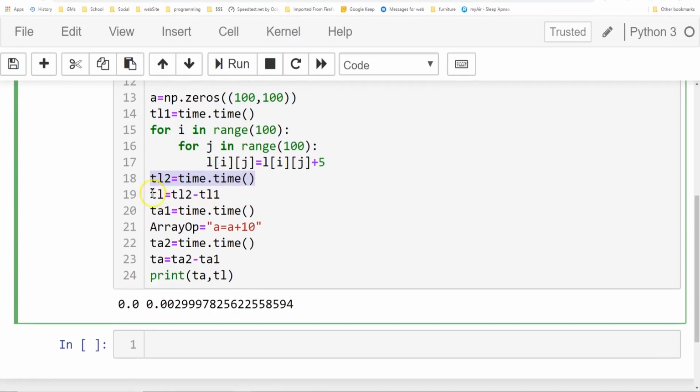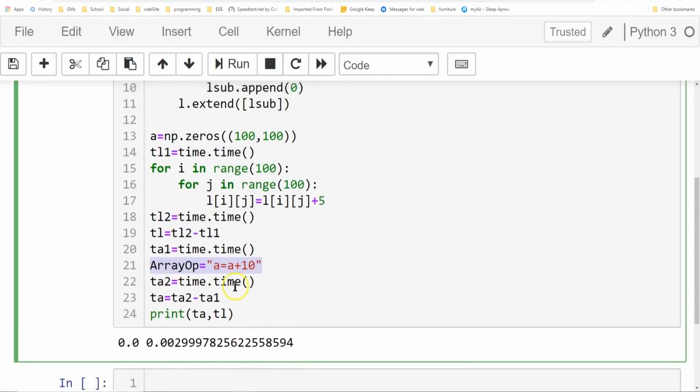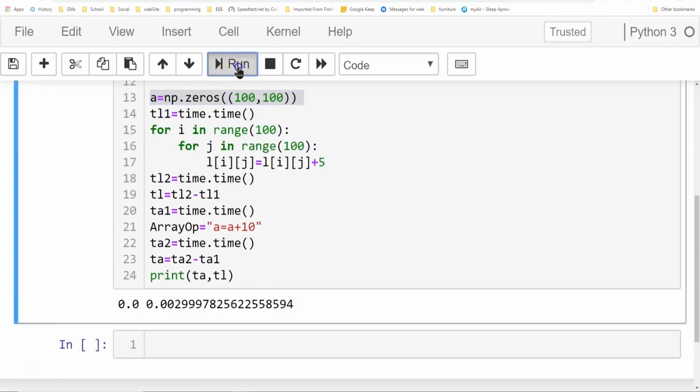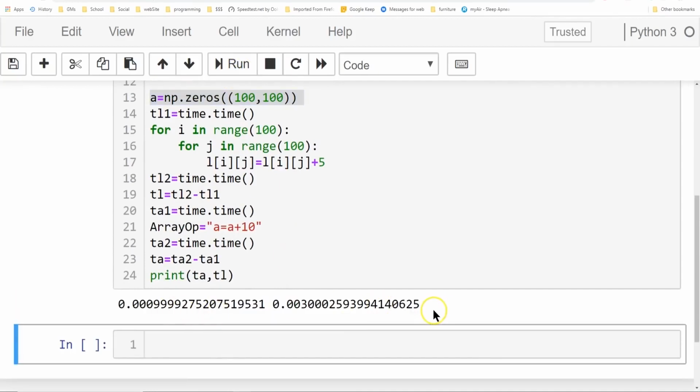TL2 equals time.time, TL1 equals, so here we have our final time on that. And then we'll do this with an array op, and this is what I really love, a equals a plus 10, and then you can just print it right out. So you can see right here with a NumPy array, we're doing the same thing. If I run this, our time is significantly different.